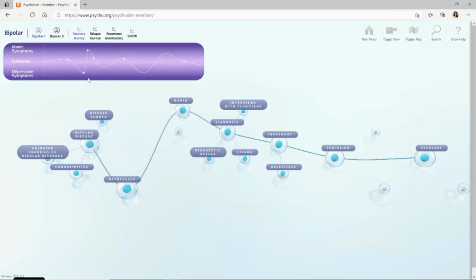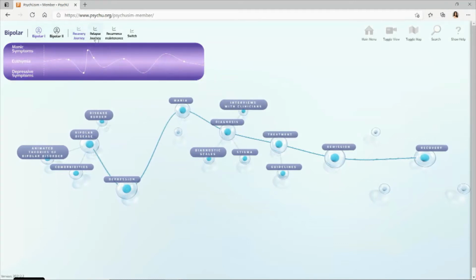journeys. Within each of the disease states, you'll see that the journeys, as you know as clinicians, are very heterogeneous, and we represent that in each of the three disease state journeys. So here you can see a journey for bipolar 1. When you click on bipolar 2, you see the journey change to reflect hypomania. And within bipolar 1 and 2, of course, the long-term prognosis differs dependent on each individual.